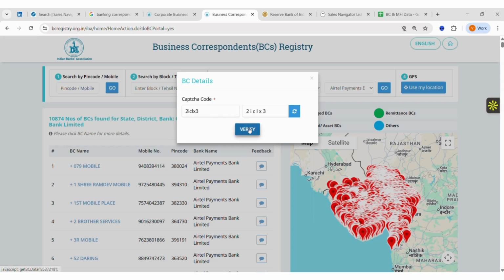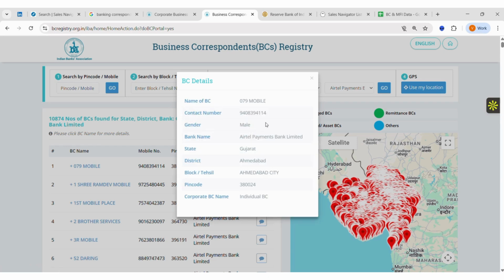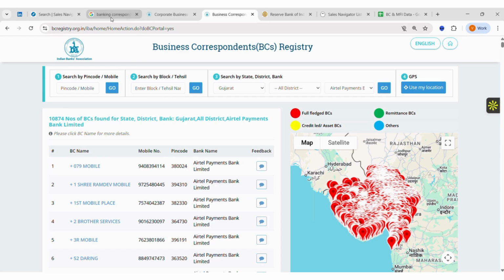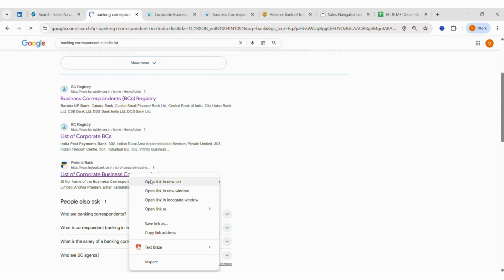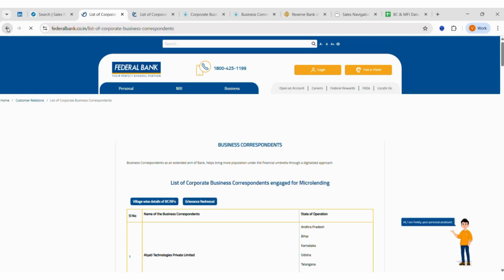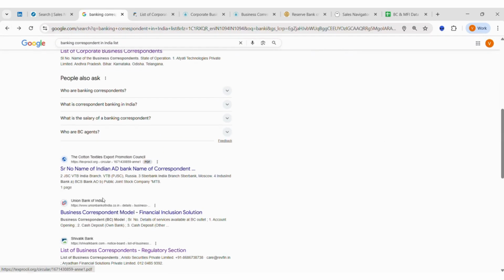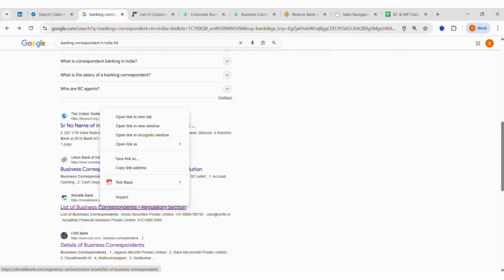Moving further on, how do we do this for other banks, or where do we get more details? What you can do is simply search for business correspondents in India list, and there are a lot of banks that are mandated to share details about the business correspondents that they are working with. I'll show you a couple of examples, say Federal Bank and Shivalik Bank, where we'll be able to see how they have shared this data.